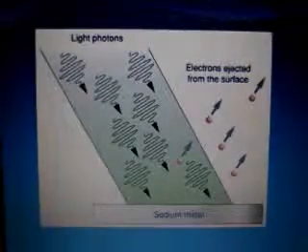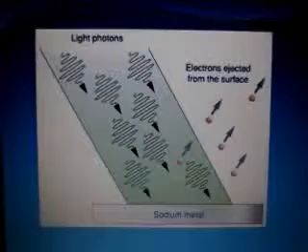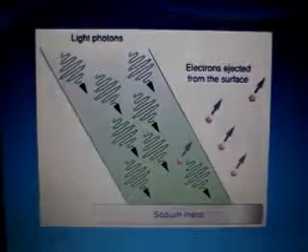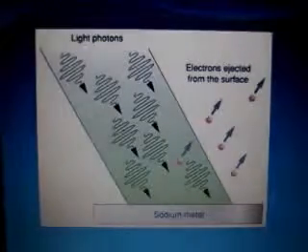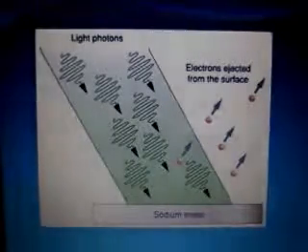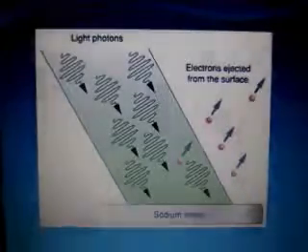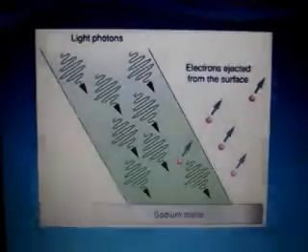When light of certain energy falls upon the sodium metal, electrons are ejected from the sodium metal. Now a question arises over here. When light of certain energy falls upon the sodium atom, why are electrons ejected from the sodium atom? The answer to this question is that,